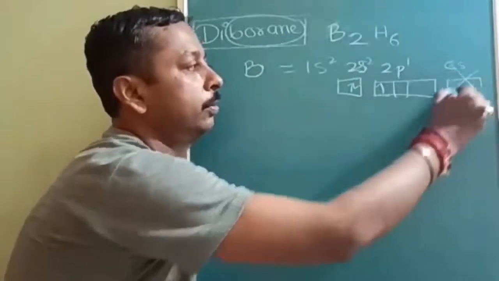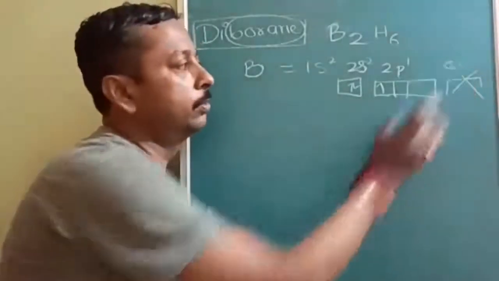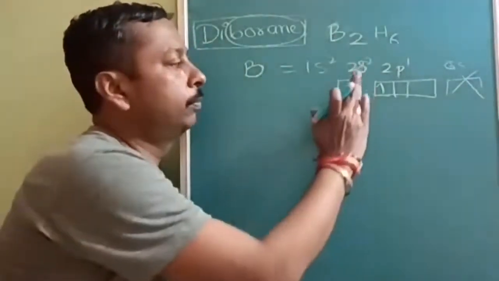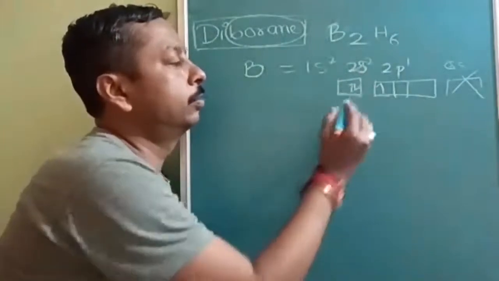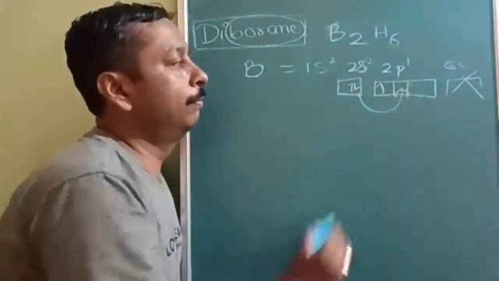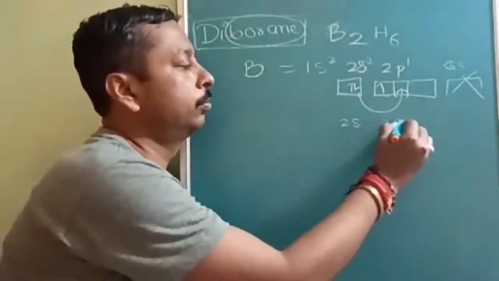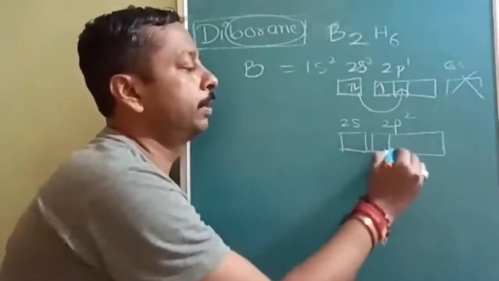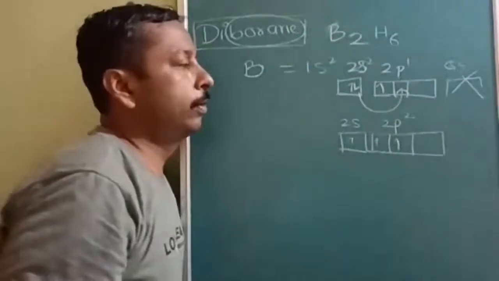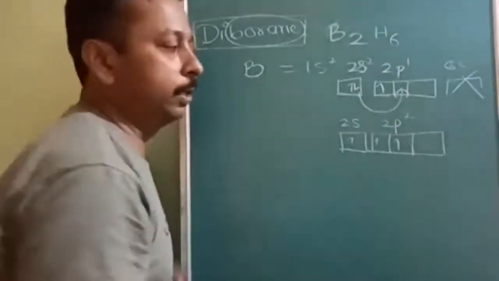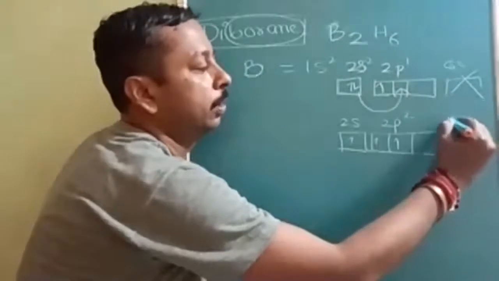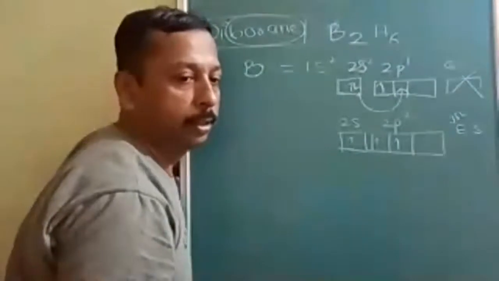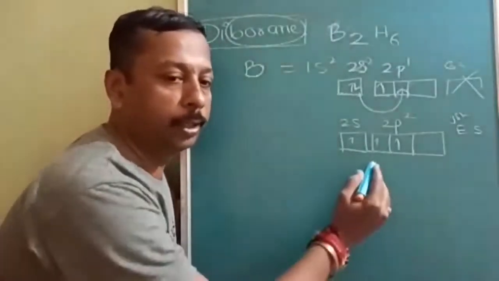Is there a d subshell? No, a d subshell is not there because 2d does not exist according to the atomic structure quantum numbers. So if it has to extend its covalency, then this electron will move from here to here, and it will form 2s1, 2p2. As per the electronic configuration, in the first excited state, it can form only 3 bonds. First ES means first excited state.